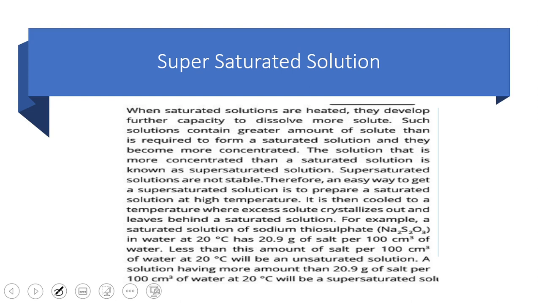For example, the saturation point of sodium thiosulfate is 20.9 gram, means if we add 20.9 gram of sodium thiosulfate in 100 centimeter cube of water at the temperature of 20 degrees, the solution will be saturated. But if we add more than this amount, the solution will be supersaturated and at a different temperature.